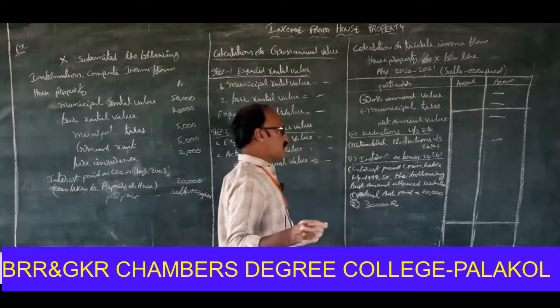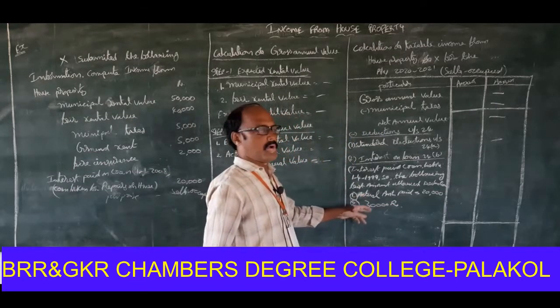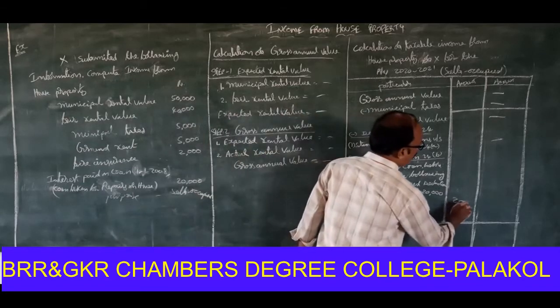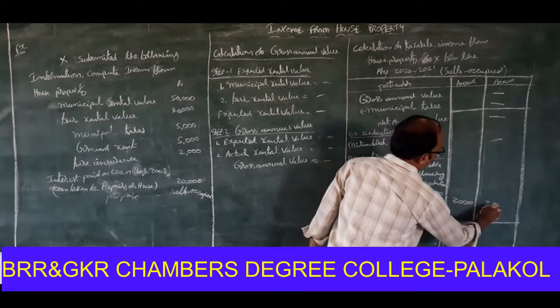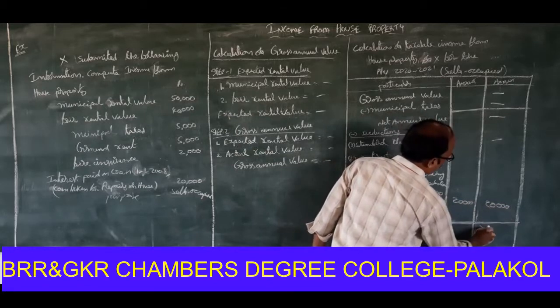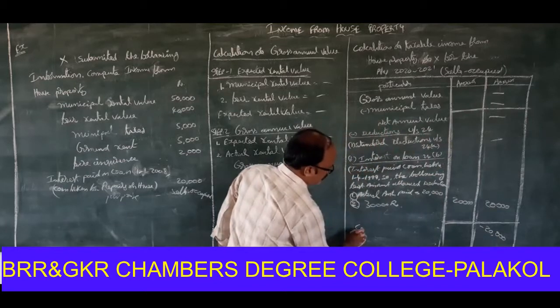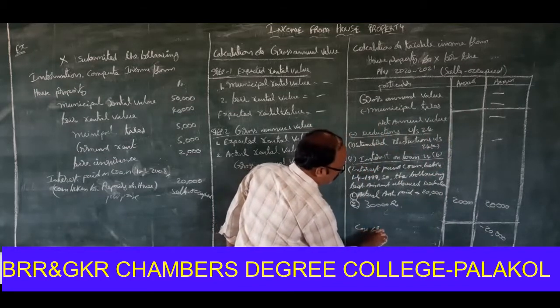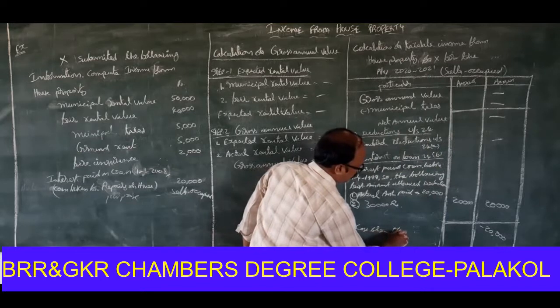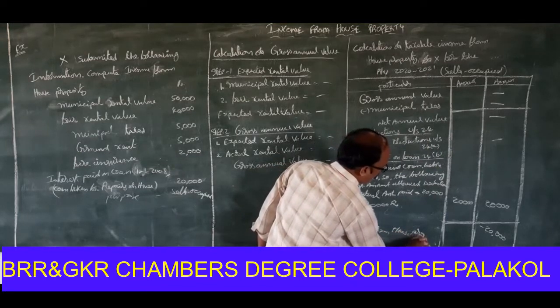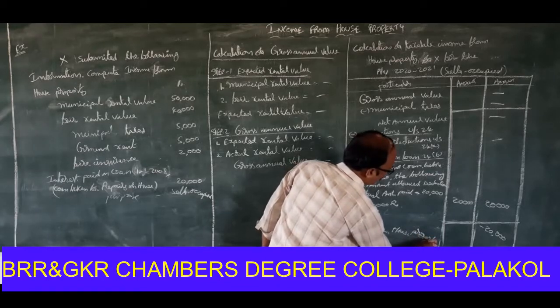So the least amount of the above is 20,000 rupees. 20,000 is the allowed deduction. So minus 20,000, loss from house property.